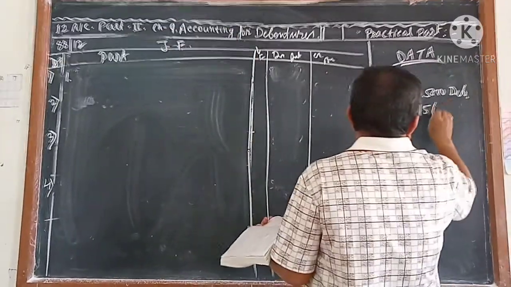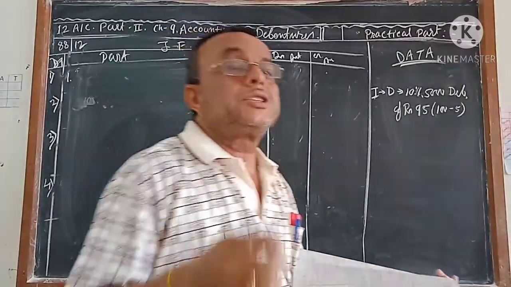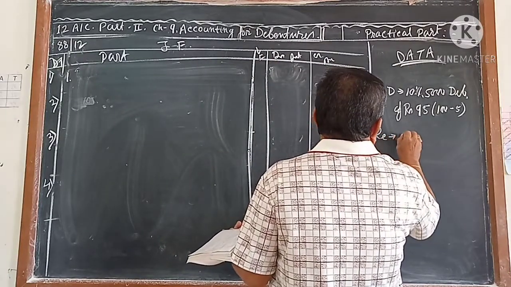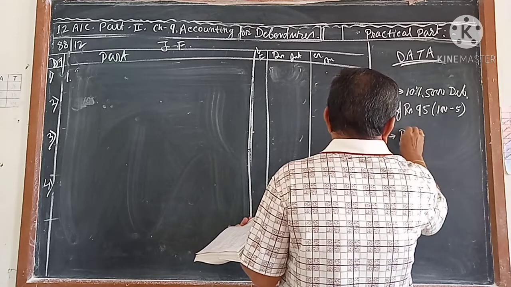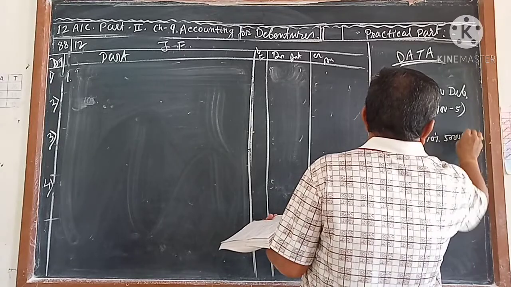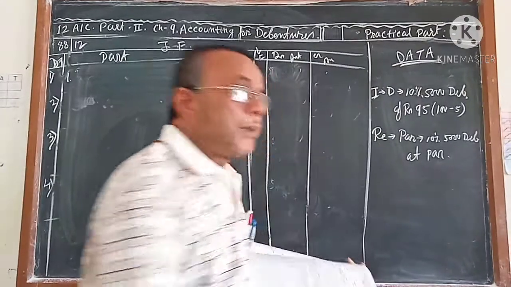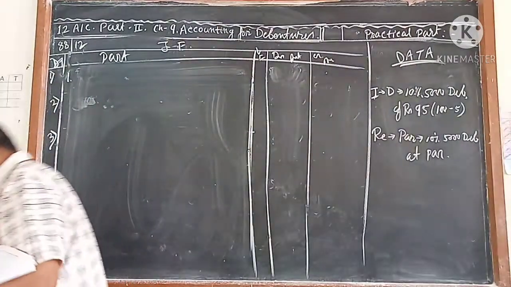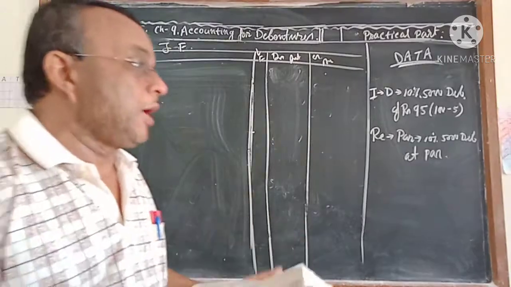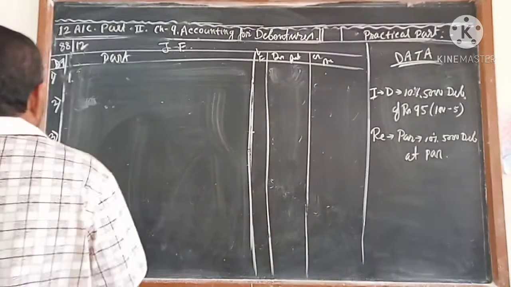And how does this 95 come? 100 minus 5. That means the company is going to issue debentures at discount and redeem 10%, 5,000 debentures at par. So is it a company profit or loss? It is a company loss, because the company is going to get 95 rupees and is going to pay 100 rupees. Correct?